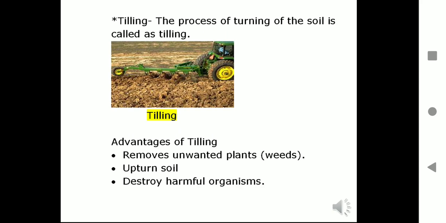Next we will study about tilling. The process of turning of soil is called tilling. You can see the figure at the bottom. The advantages of tilling are that it removes unwanted plants, those are called weeds, upturns the soil, and destroys harmful organisms. While tilling or plowing, the top layer of soil is very healthy for the plant's growth. It loosens up the soil and brings the nutrients to the top layer, which is used up by the plants.